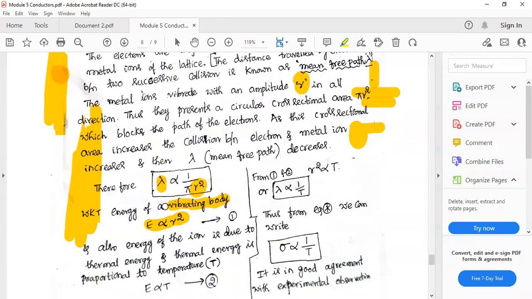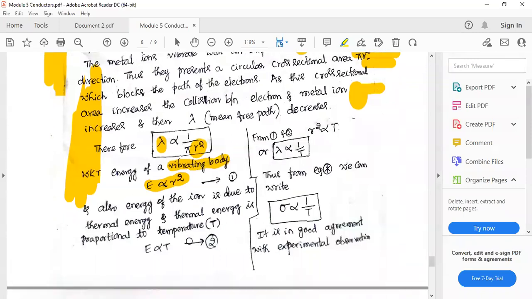Okay, you just observe these two things. Mean free path is inversely proportional to R square, and energy of the oscillator is directly proportional to R square. And you also know that if I increase the temperature, energy of the oscillator also increases, right?